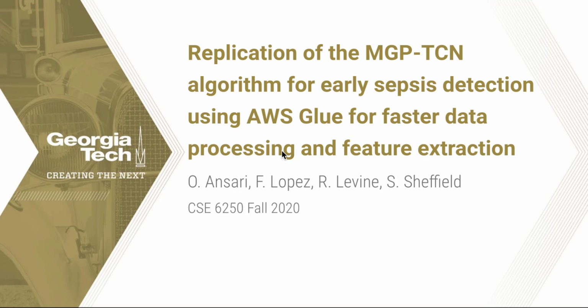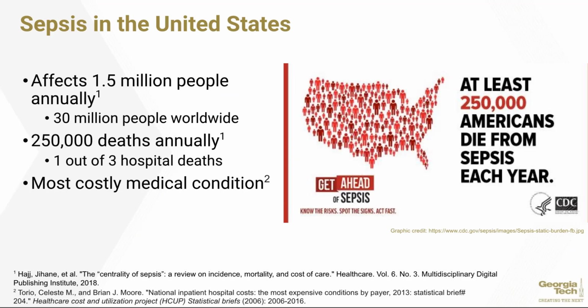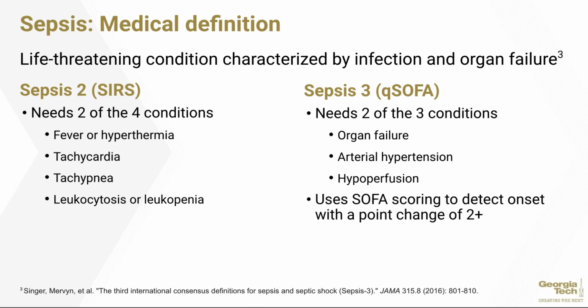So let's first talk about sepsis in the United States. Sepsis affects 1.5 million people annually. It is a very costly medical condition, and a significant number of deaths happen annually in this country. And needless to say, it is an unsolved problem, and it is an area of great interest for the medical research community. As far as the definition goes, sepsis is a life-threatening condition characterized by infection and organ failure.